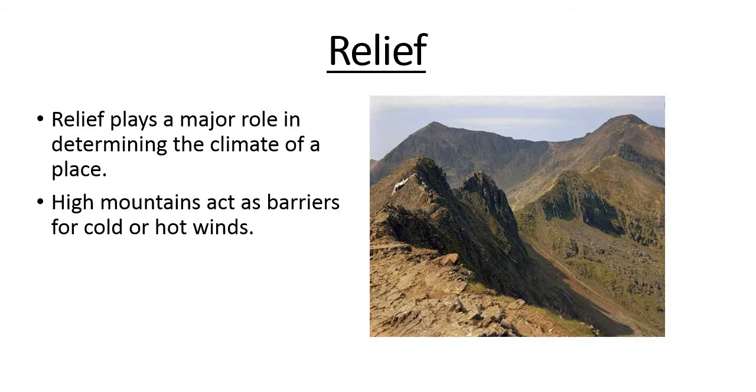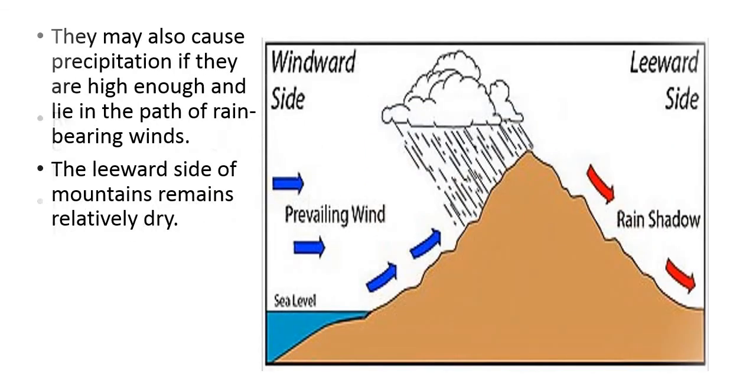Next comes relief. Relief plays a major role in determining the climate of a place. High mountains act as a barrier for cold or hot winds. This is a very good example to understand how relief plays a very important role.